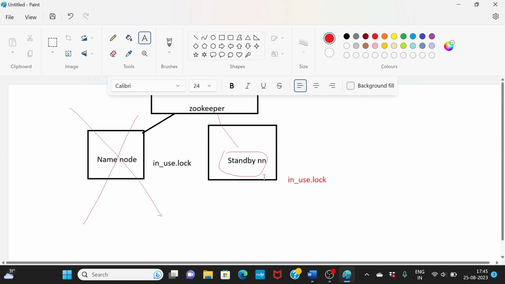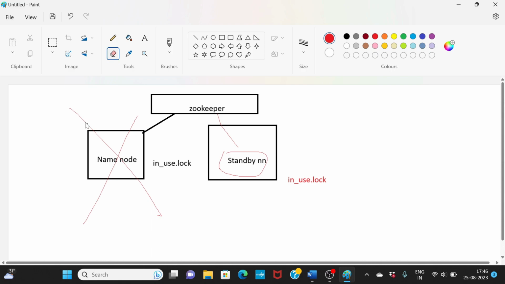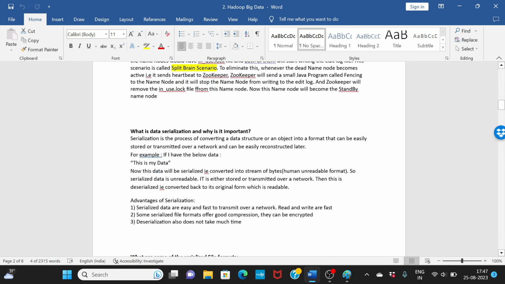Okay, now let's say this name node which went down came back, right? So in this scenario, you have two name nodes. This is one name node, this is one name node, both of them are using inuse.log. Now this scenario is called a split brain scenario. Now Zookeeper will send a small Java program to this name node, and it will remove this inuse.log, and then this name node will become the standby name node. Now that's the concept of split brain scenario.